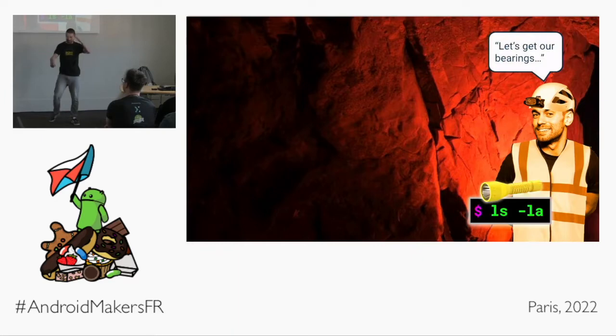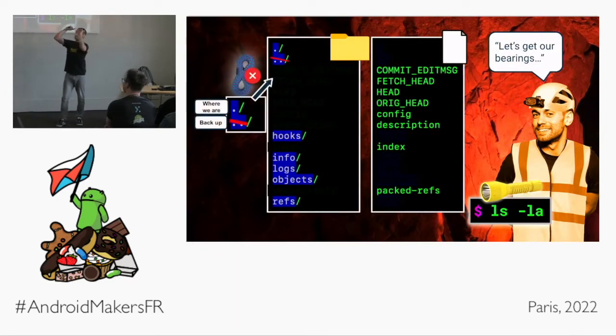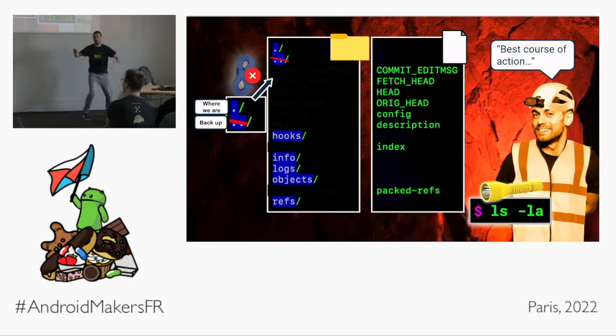Let's get our bearings together, okay? We are here in the .git folder. Our way out is not the way that we came in. We have some folders and we have some files. I think our best course of action is to systematically go to each file and then to each folder, understand it fully, and see if we can find an escape route at each one. Yeah, let's do that. Okay.